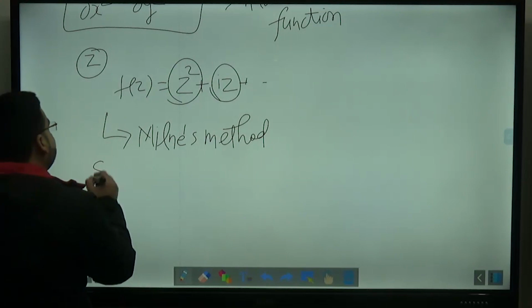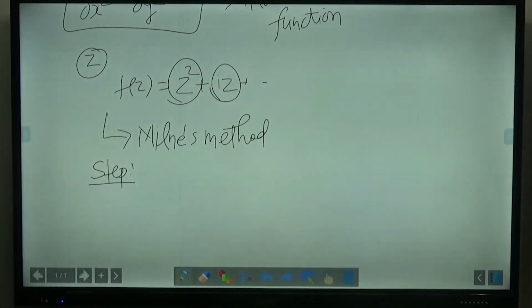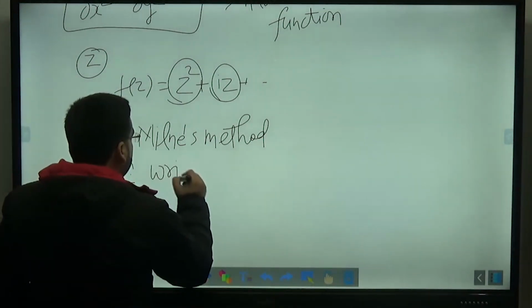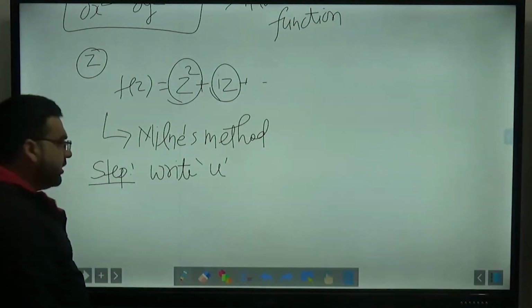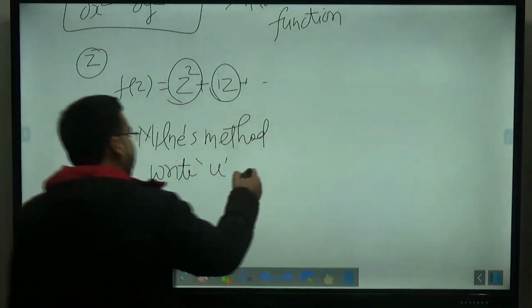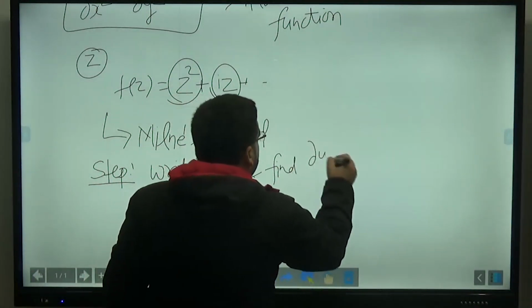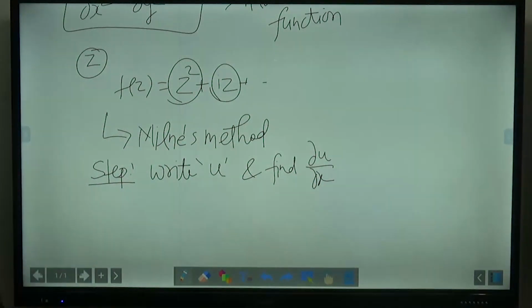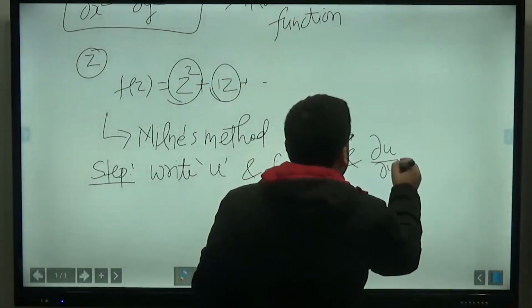First of all, we have some steps. Step number 1 was to write u. U will be given to you. Write u and find dou u upon dou x, and dou u upon dou y also. What is the meaning of dou?